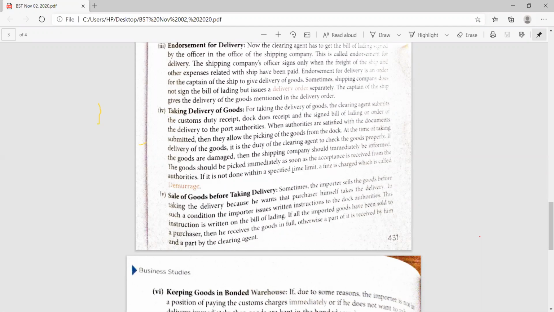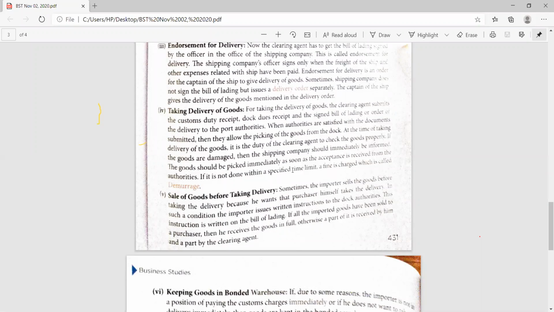If the goods have been collected in time, then okay. If they are not collected in time, then a penalty is to be imposed on the importer, and that penalty is known as demurrage. Next is the sale of goods before taking the delivery.